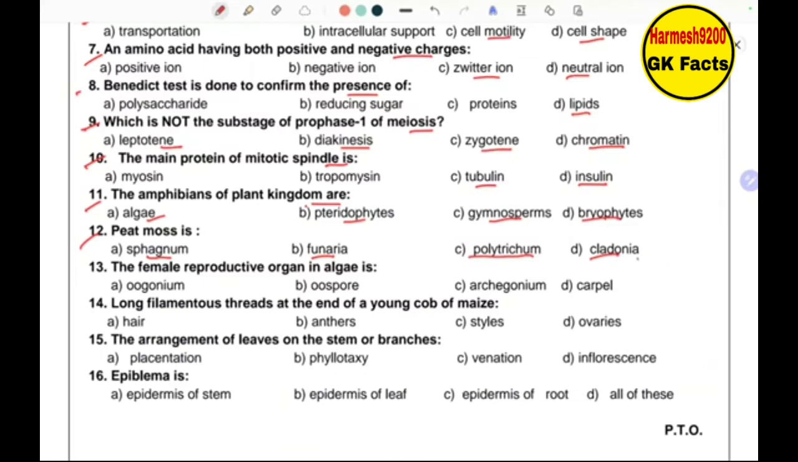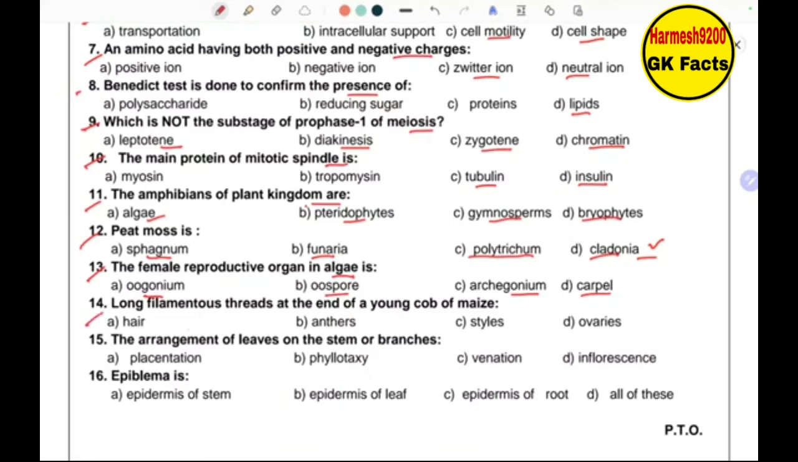Cladonia. Sorry, the pronunciation of these terms is a bit tough for me, as they are new terms, so I may be wrong sometimes in pronouncing them. So the female reproductive organ in algae is Oogonium, oospore, Archegonium or carpel.